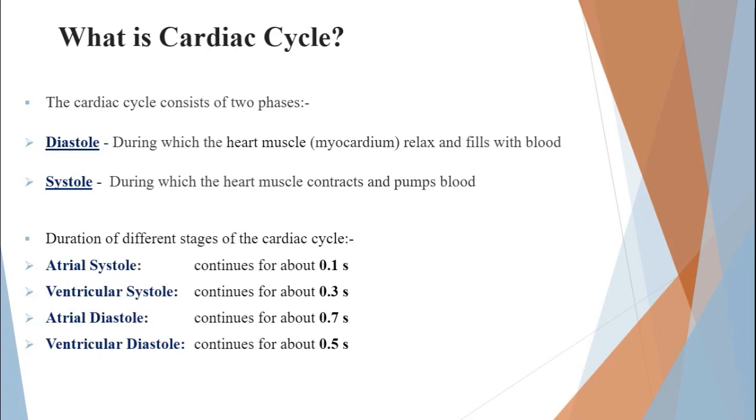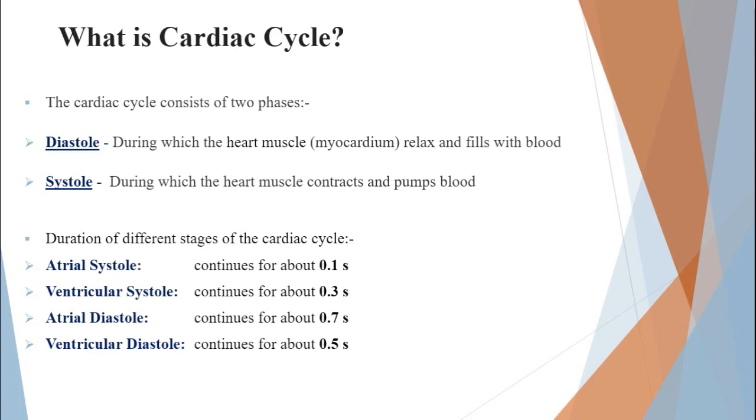Thank you so much. Now let us understand what the cardiac cycle is. The cardiac cycle is all the electrical activity or the electrical processes that occur during a single heartbeat. The cardiac cycle consists of majorly two phases: one is the diastole and the other one is the systole.